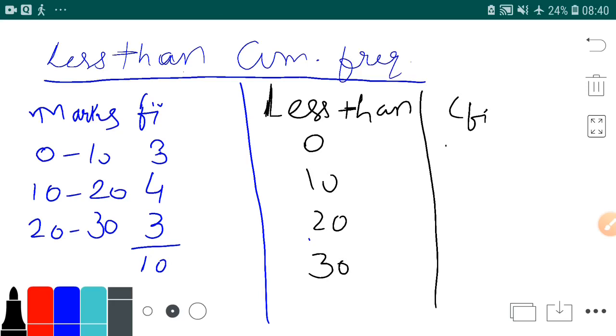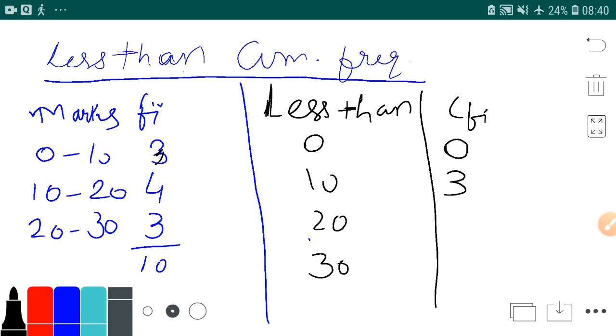Now pay attention here. Is anyone having less than 0 marks? No, because marks start from 0. Is anyone having less than 10 marks? Yes, 3 students have less than 10 marks. You can see 3 students are between 0 to 10, that means they have less than 10 marks. Someone has 5, someone has 7, someone has 6, and like that. Then less than 20 marks.